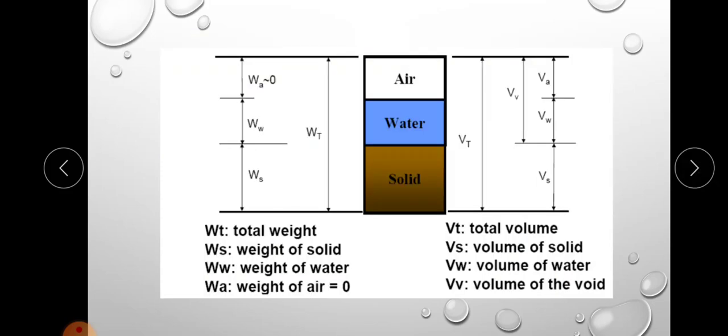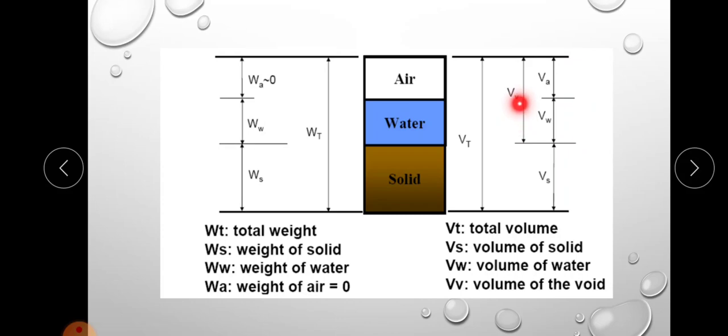Okay. So this is the block diagram. This is the actual arrangement: on the right side we are representing volume and on the left side weight. V is the total volume of the soil system, and Vv is the volume of voids, and this is solid, so the volume of solid is Vs. So total volume is the sum of volume of voids plus volume of solid, and this volume of voids is equal to volume of air plus volume of water. That is, voids are filled with air and water.